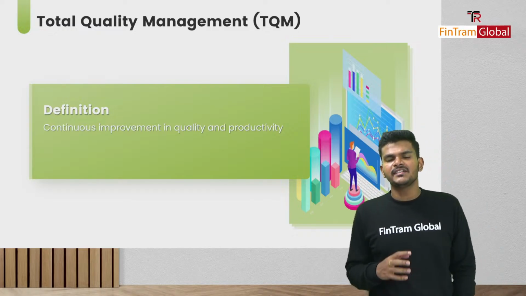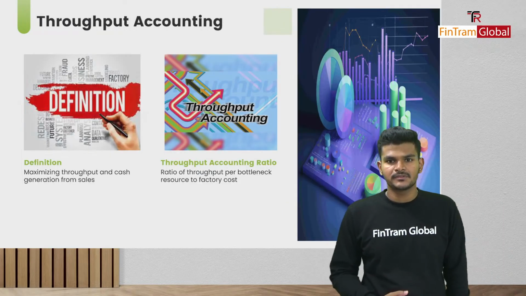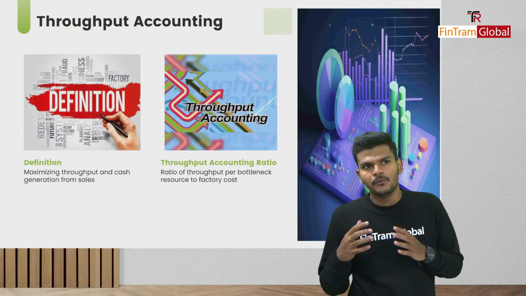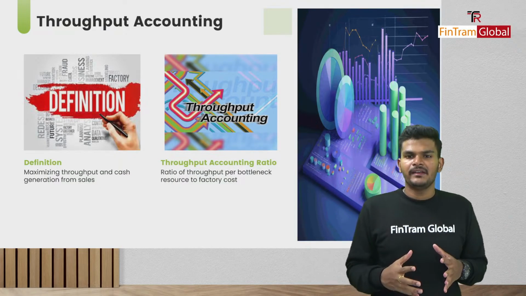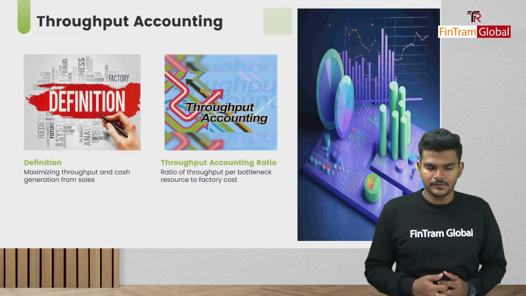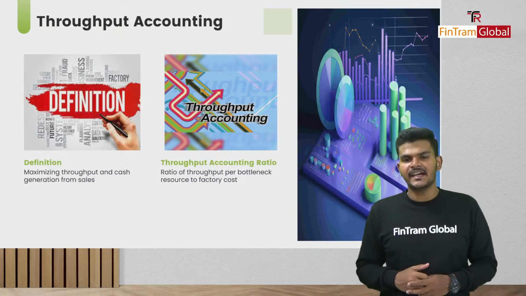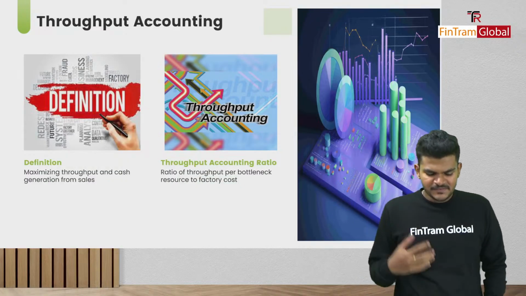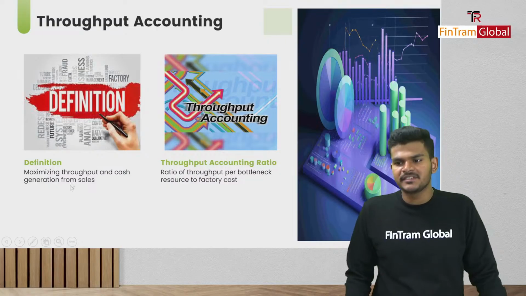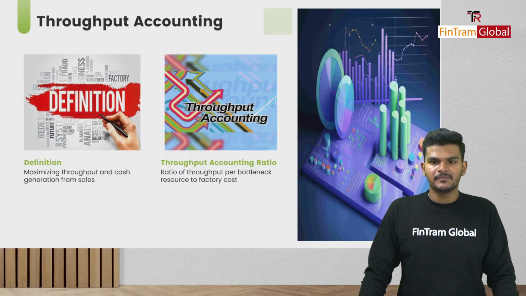The reason why both these concepts are relevant here is throughput accounting. Okay, folks, throughput accounting is conducted in a particular JIT environment having TQM principles in place. So when it comes to throughput accounting, what's the idea here? Our objective would be to maximize throughput and the cash generated from sales, right? Maximize throughput and the cash generated from sales.